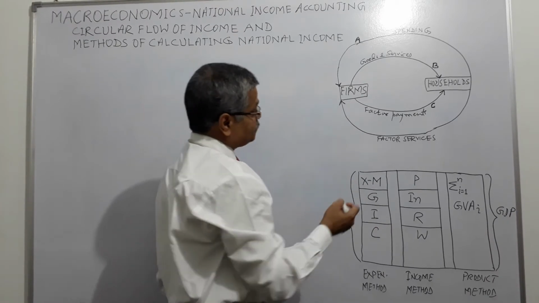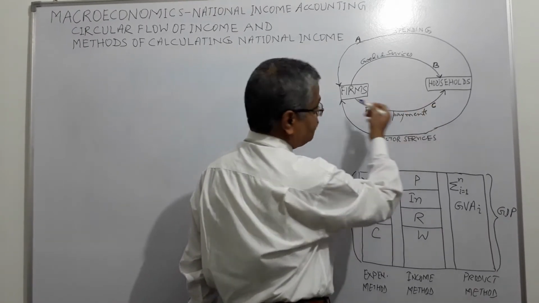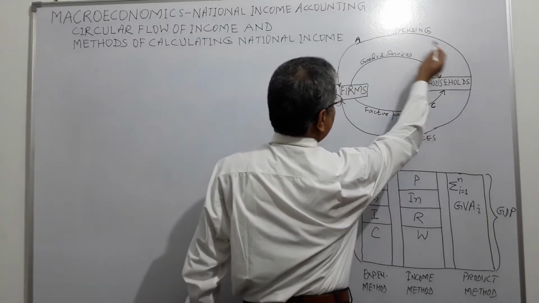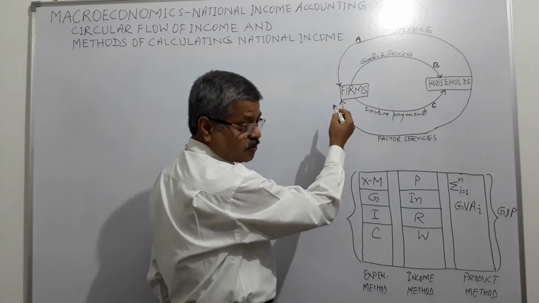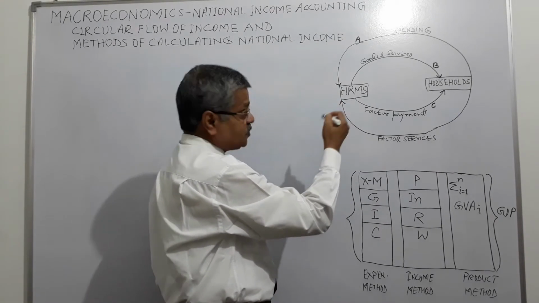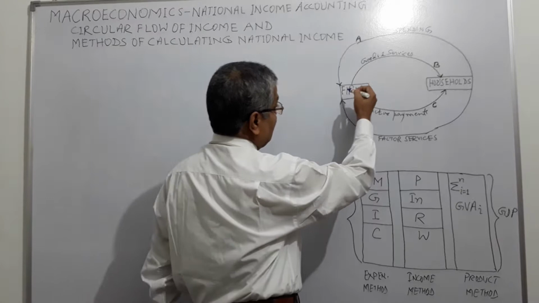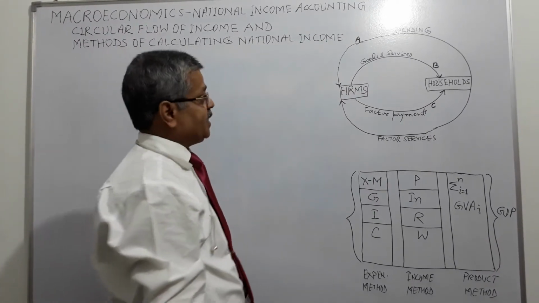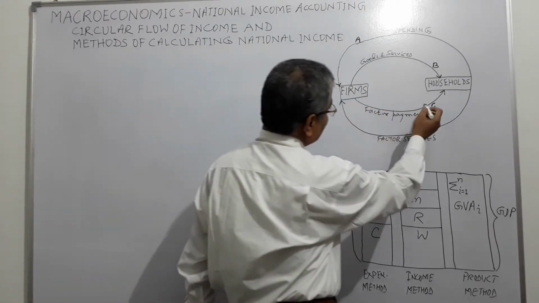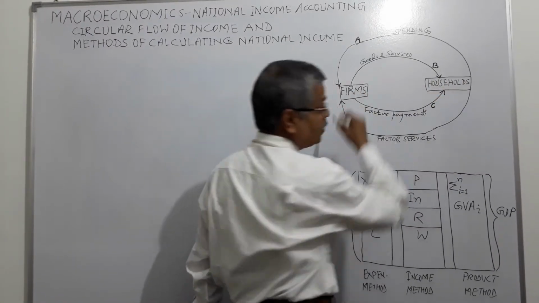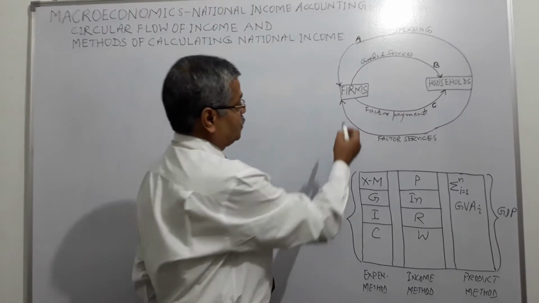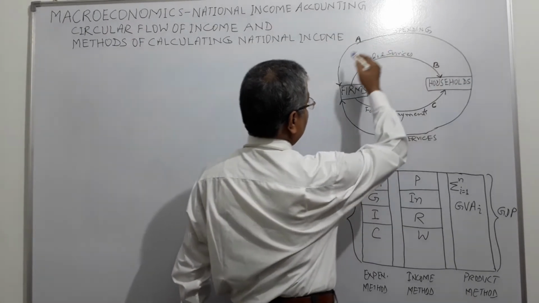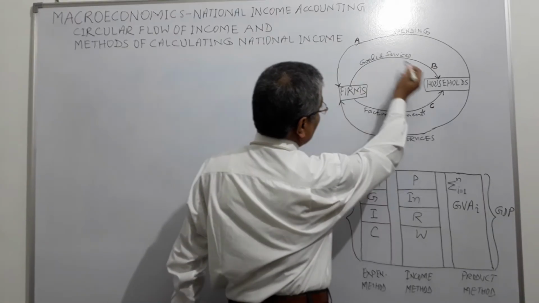Once again, factor payments made by the firms to the households will be equal to the expenditure made by the households on the goods and services produced by the firms, and the firms will supply goods and services to the household in return for the money, right? So all these three by that logic will be equal: factor payment made by the firms to households, household spending, and firms supplying goods and services.